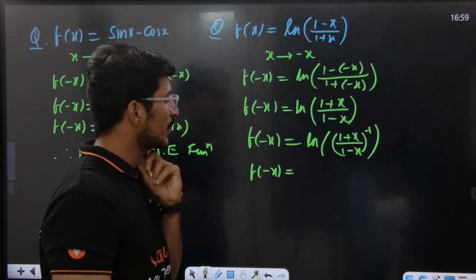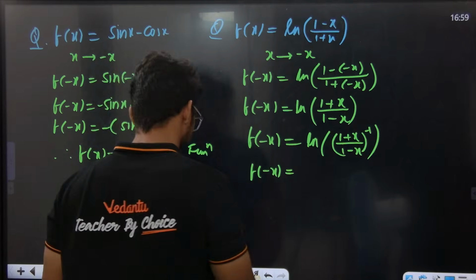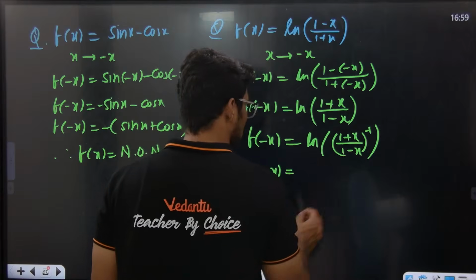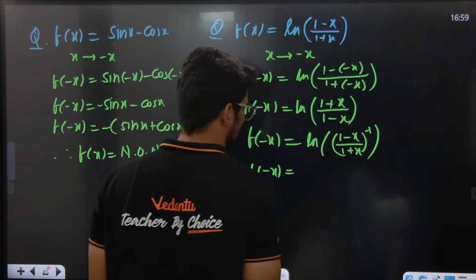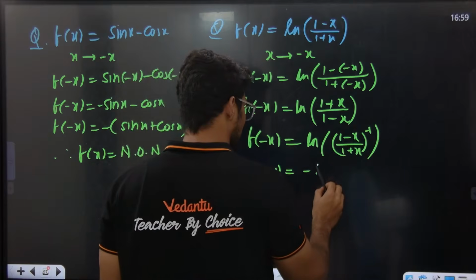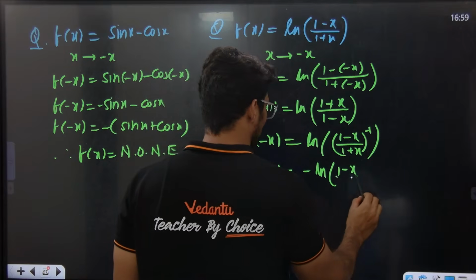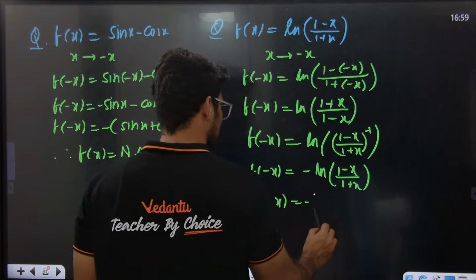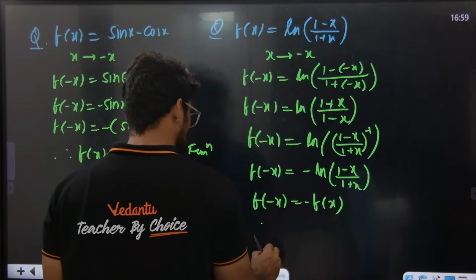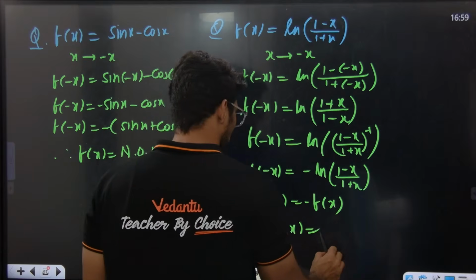Look carefully. Yes or no? 1 divided by this minus, sorry, 1 divided by minus. The minus will come here, the minus here and the plus here. So now this minus will be jumping forward. So ln of 1 minus x divided by 1 plus x. Yes or no? So now f of minus x is equal to what? Minus f of x has come. So therefore f of x is what? Odd function.